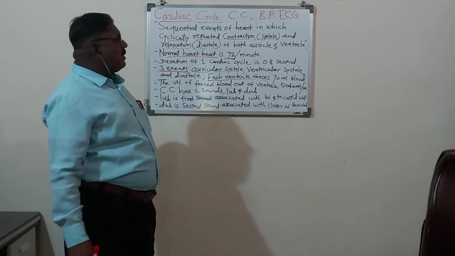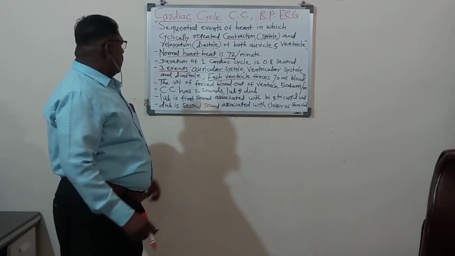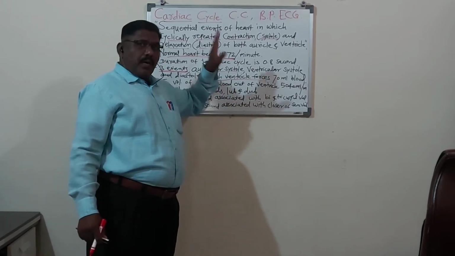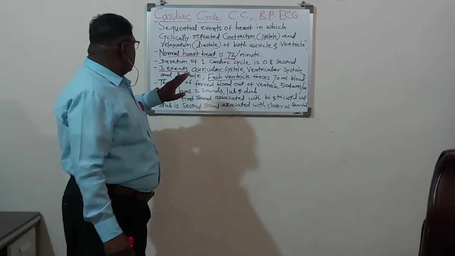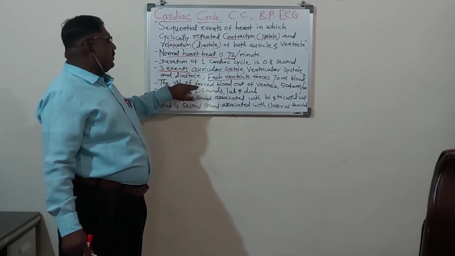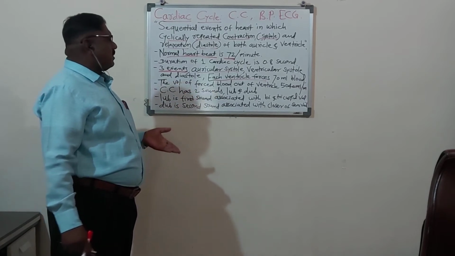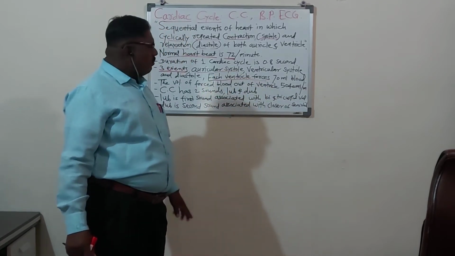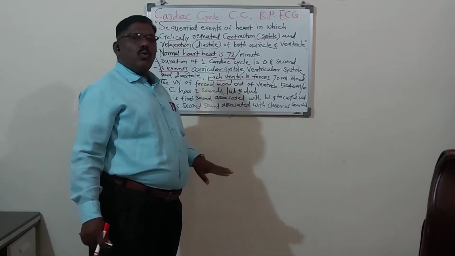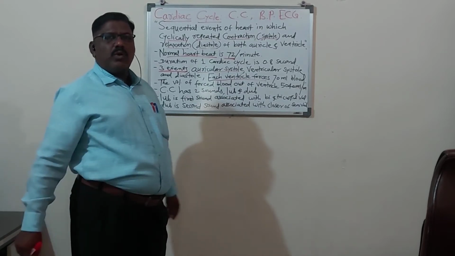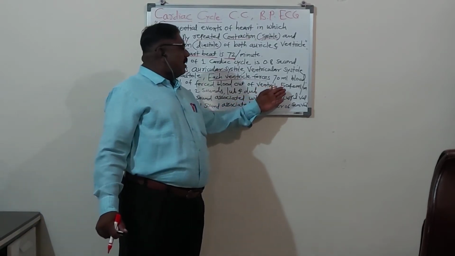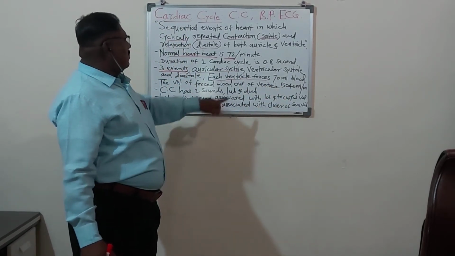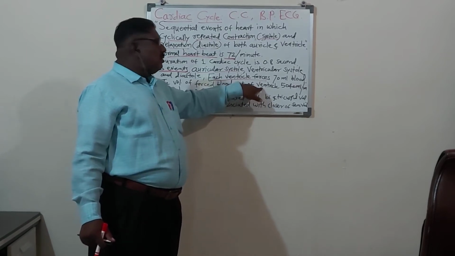Each ventricle forces 70 ml blood. The volume of blood forced out of the ventricle per minute is 5040 ml. Remember, 5040 ml. So 1000 ml is equal to 1 liter. So here we can say that roughly 5 liters of blood is forced from the ventricle per minute.